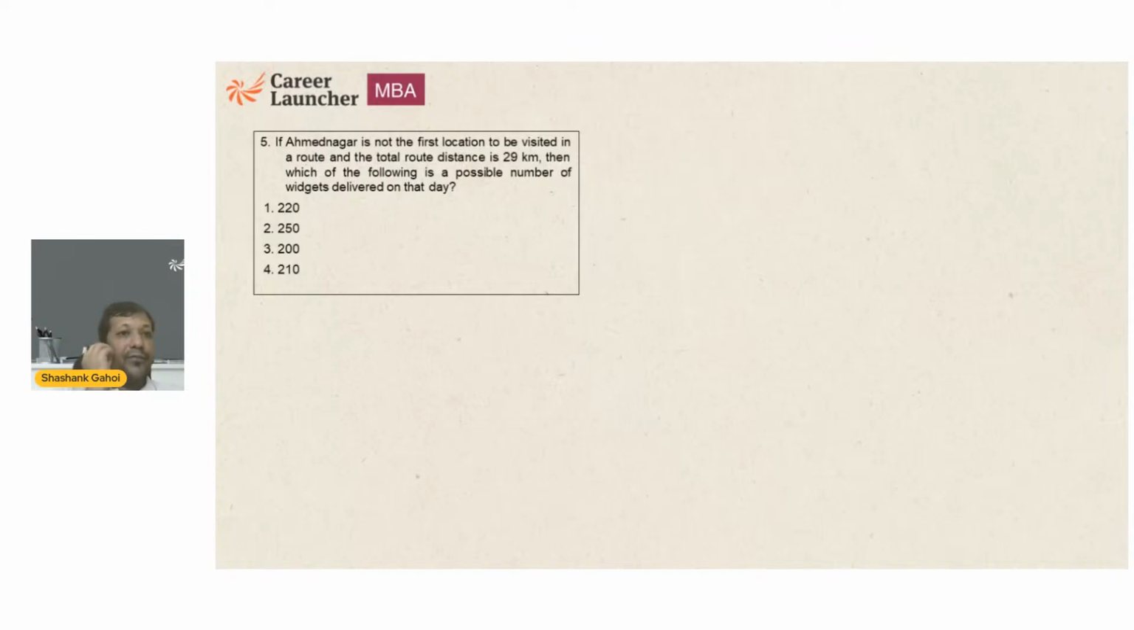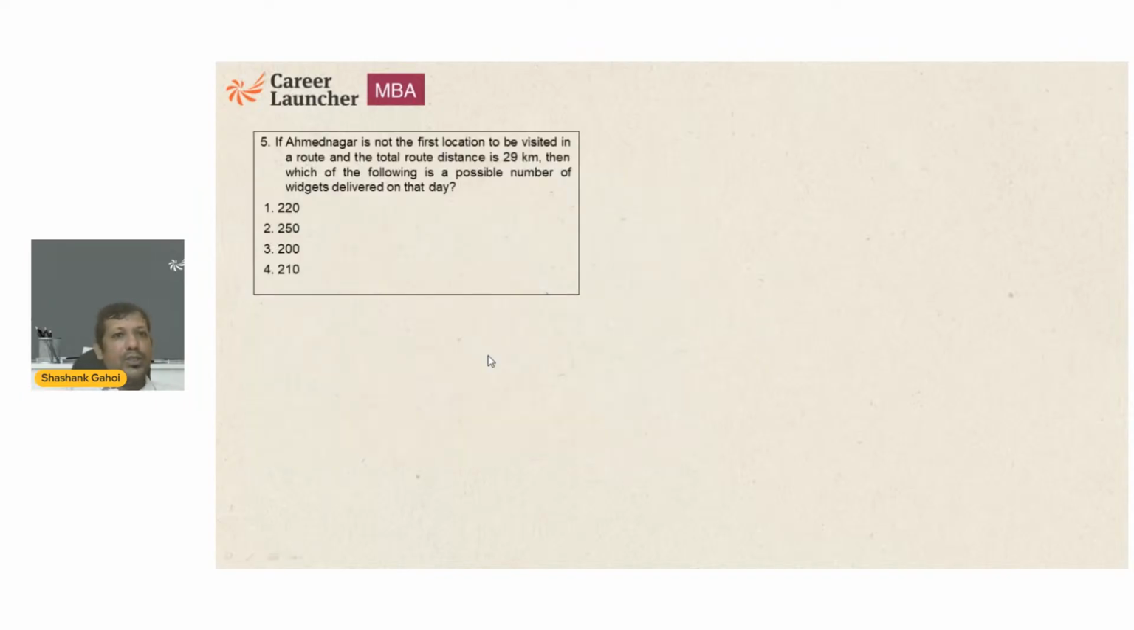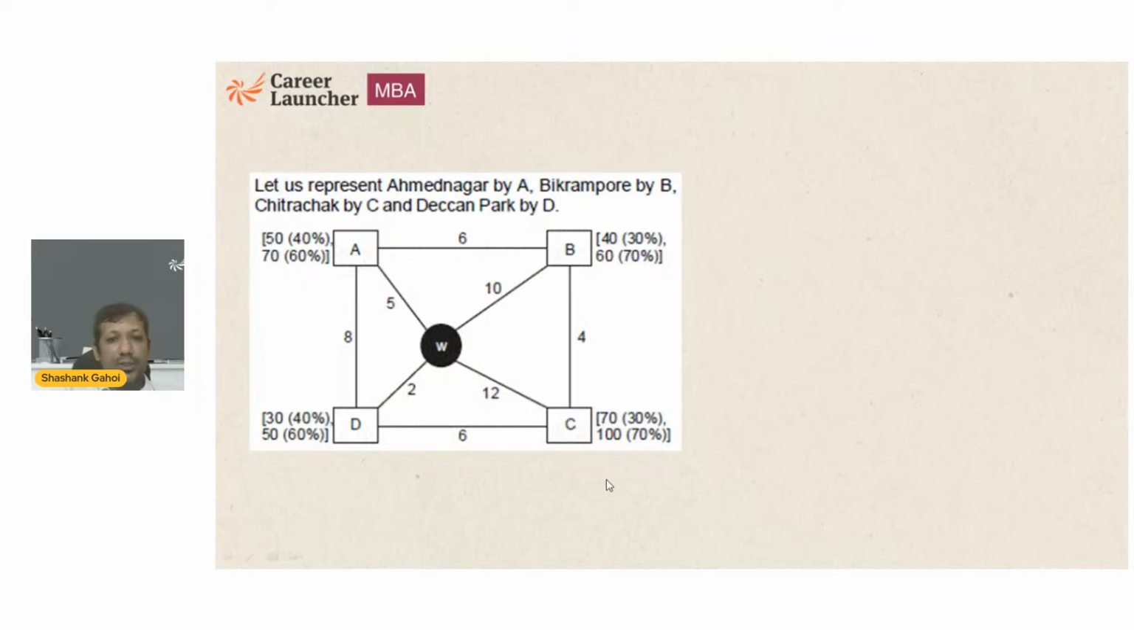Now, this one. If Ahmednagar is not the first location to be visited in the route, and the total distance is 29 kilometers, then which of the following is a possible number of visits delivered on that day? Okay. So the question is saying that total distance traveled is 29. So I need to minimize the distance first, then I'm going to see. Okay. So, and Ahmednagar is not the first location. So if Ahmednagar is not the first location, then C is the first location. So he is going to go to 12. And the question is saying I need to minimize the distance, right?